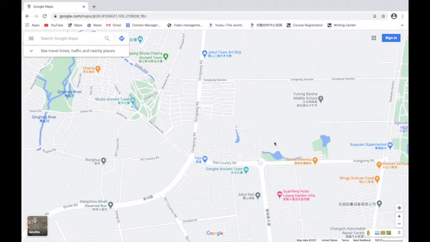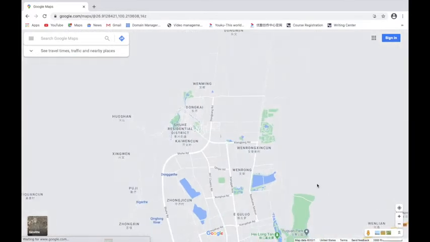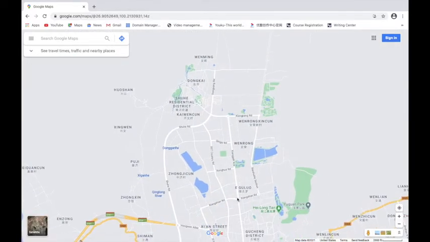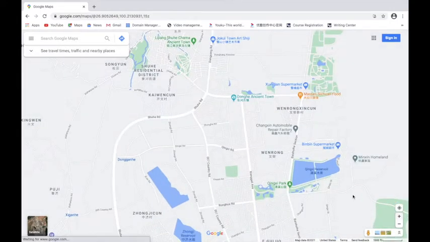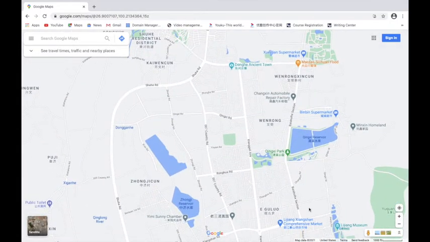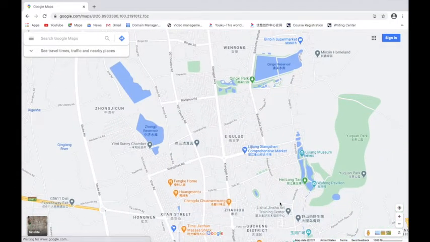Now, what I don't want you to do is I don't want you to pretend like you have a helicopter and you can just fly from Shangshan Road here all the way to the school. That would be cheating, okay? I want you to follow the roads. If you need to zoom in a little bit so that you can get to where you are, I know that some of you live a little bit farther down south, okay? So I want you to start at your roads and tell me what directions you will go in order to get all the way to the school.